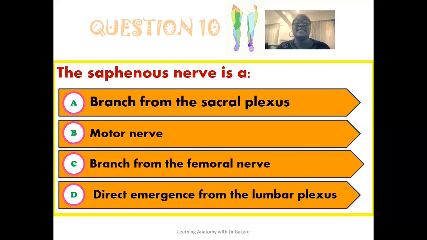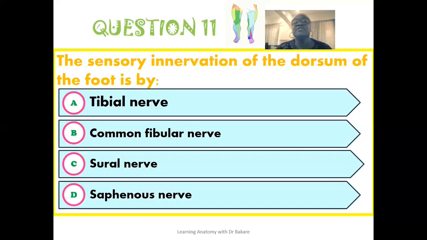The 10th question, the saphenous nerve is a branch from the femoral nerve. The saphenous nerve is a sensory nerve that emerges from the femoral nerve. The 11th question, the sensory innervation of the dorsum of the foot is provided by the common fibular nerve. It is the common fibular nerve that provides sensory innervation to the dorsum of the foot, while the sole of the foot is innervated by branches from the tibial nerve, which include the medial and the lateral plantar nerve.